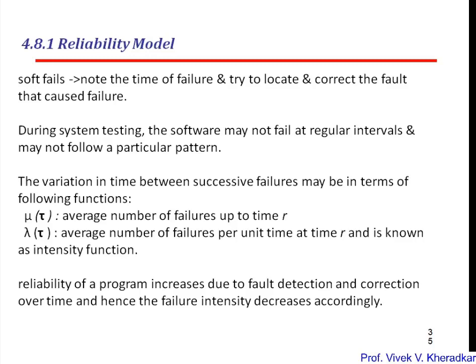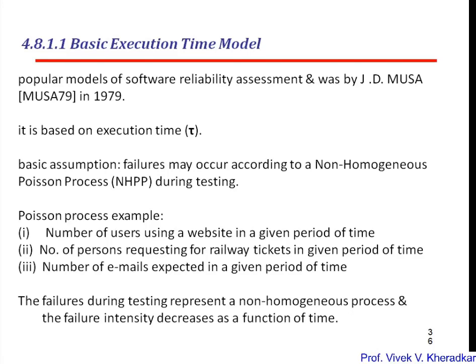Hence the failure intensity decreases accordingly. So we use this intensity function, by which we can identify how many failures are detected and what the time for correction is. That is the main intention of a reliability model. So in reliability, the first model is the basic execution time model.